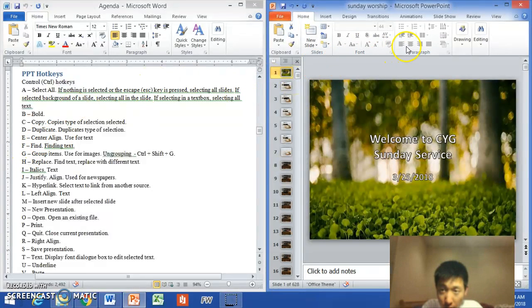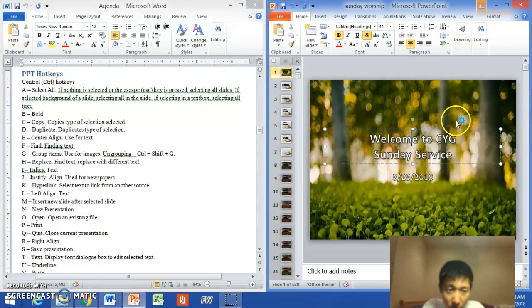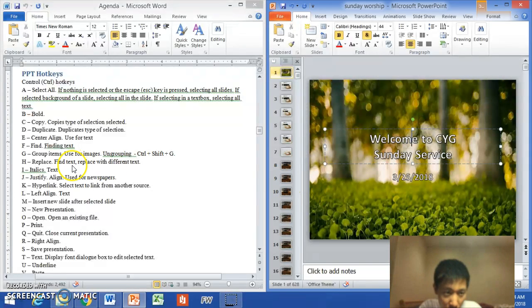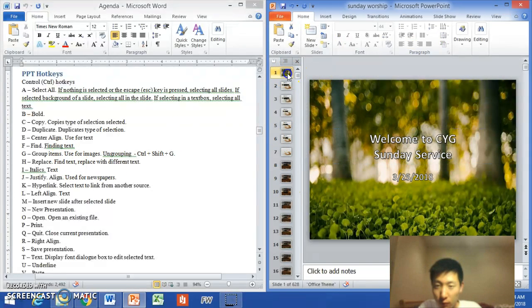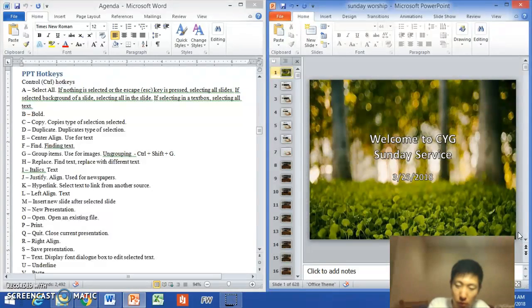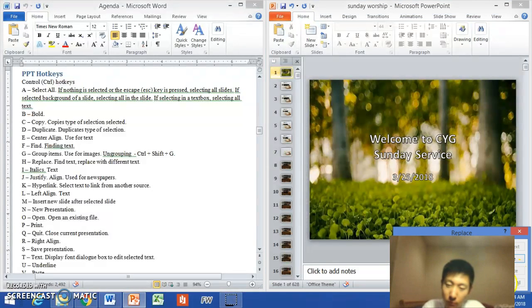Ctrl E, center align, right there. Ctrl F, finding the text of whatever you want. You can match the case, or you can find the word itself, and replace this. Keep in mind, Ctrl G, group items, only works for images, but not text. Ctrl H, replace, which is the Ctrl F and you go to replace, or you can go directly to Ctrl H. Find whatever you want, replace it with that word. If you want to match the case or find the word only, you do that, then click on replace all and it replaces it.